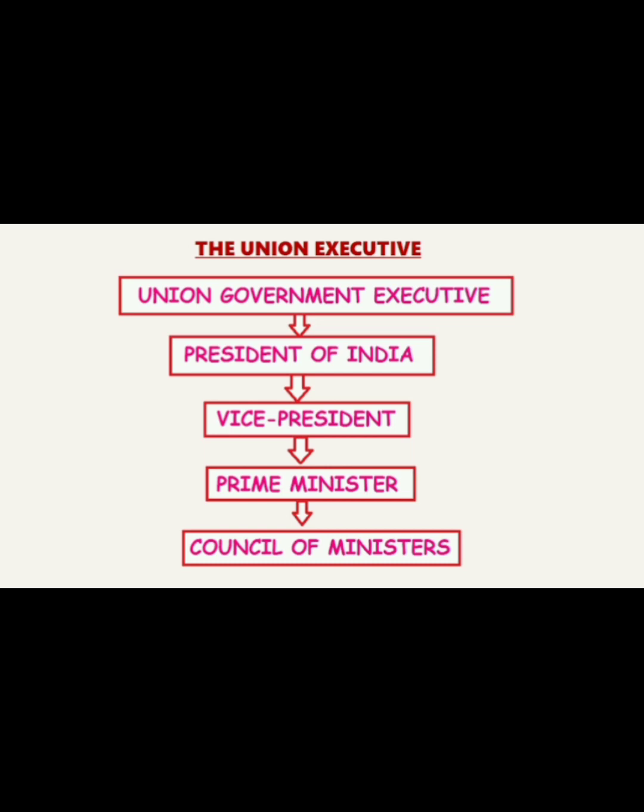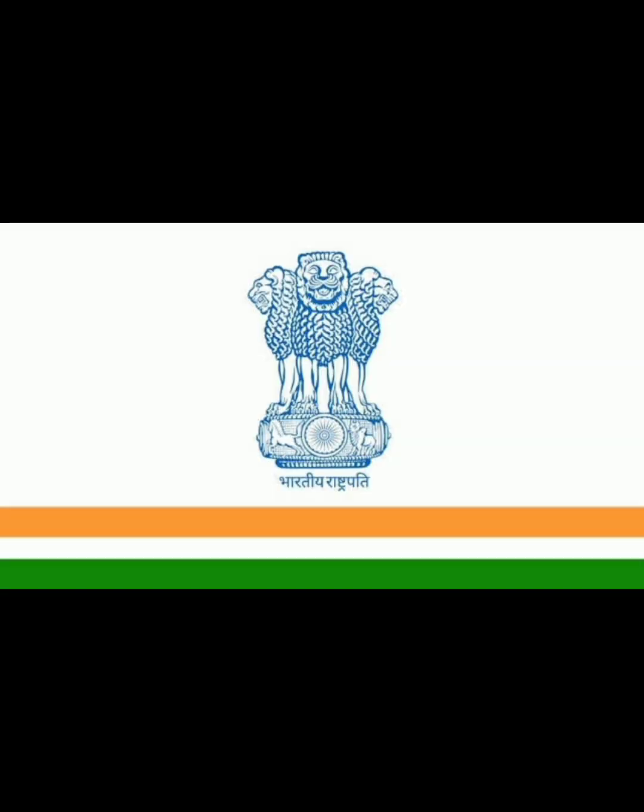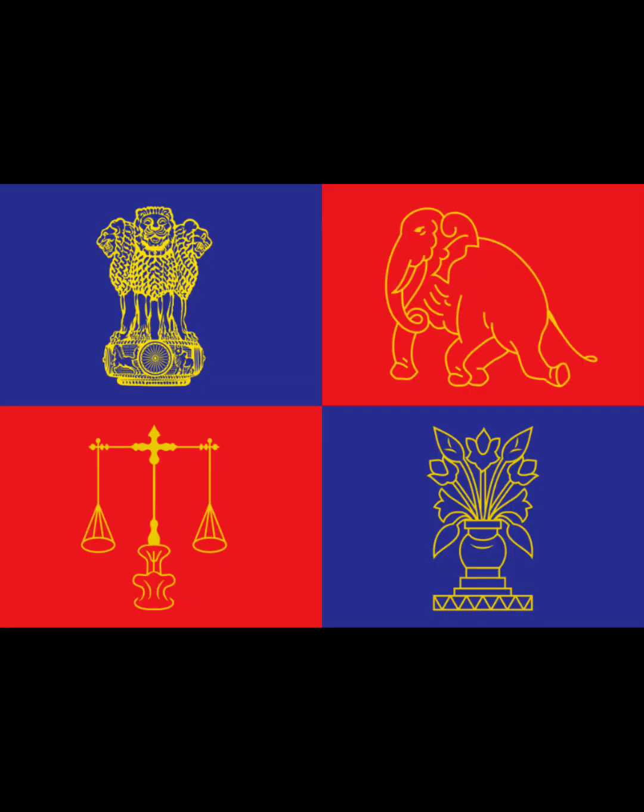The Union Executive consists of the President, Vice President, Prime Minister, Council of Ministers, and the Attorney General of India. The President is the head of the Indian state. He is the first citizen of India and acts as a symbol of unity, integrity, and solidarity of the nation. In other words, President is the head of the state, while the Prime Minister is the head of the government.